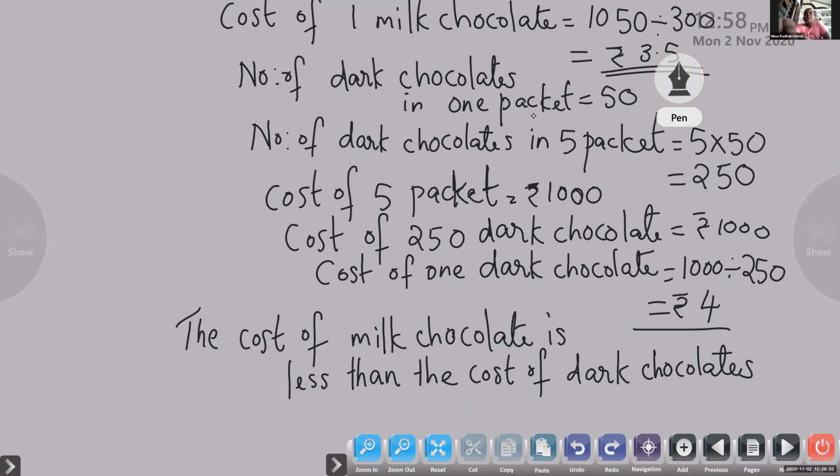Ma'am, I have a doubt. Yes. Ma'am, can this unitary method be used to find the value of less than that? Like if they are giving the cost of 18 chocolates, can we use the unitary method to find the cost of 5 chocolates? Yes. How will we find out? First, we will take 18 chocolates. From 18 chocolates, you have to find out the value of 1. Then multiply by 5 to get the value of 5 chocolates. Okay, ma'am. So that's why we use the unitary method to find the value of 1 chocolate.